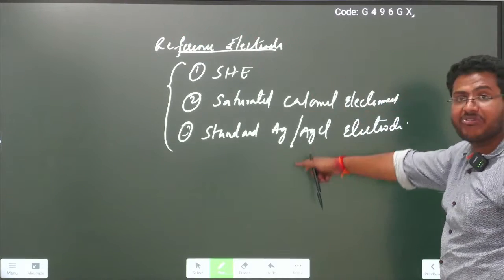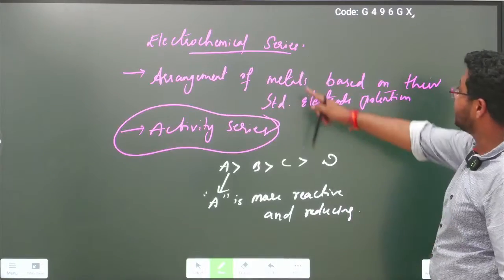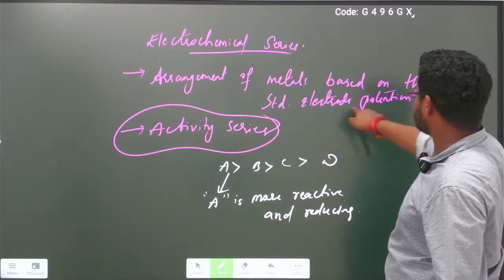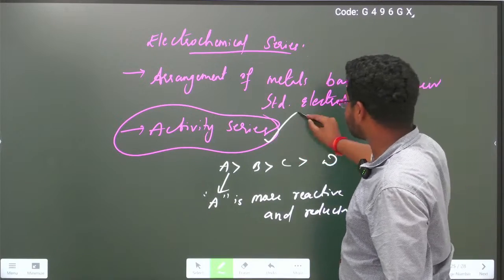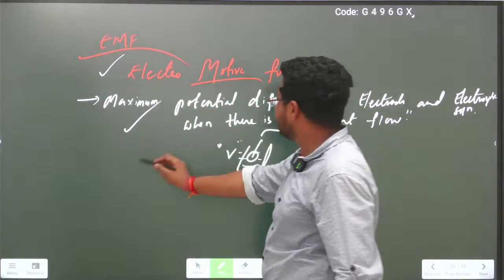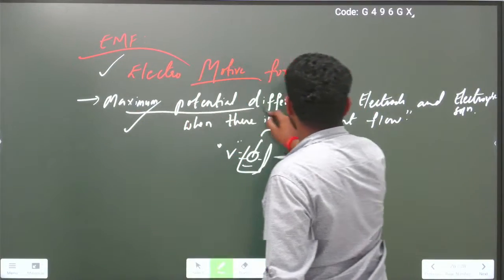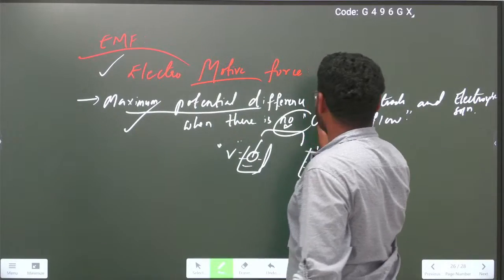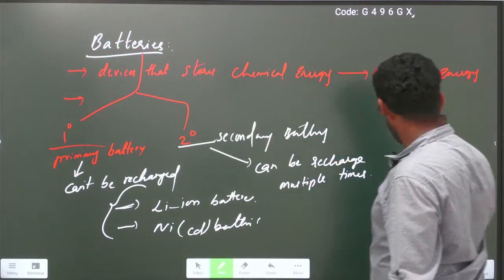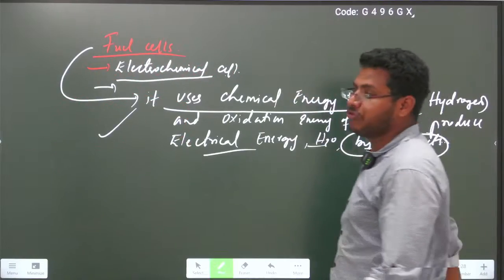These are types of reference electrodes, and the electrochemical series is nothing but the arrangement of metals based on the standard electrode potential. It is also called the activity series, and this is all about electromotive force, which is nothing but the maximum potential difference when there is no current. Remember this. Batteries, primary, secondary, and different types of battery. This is all about fuel cell.